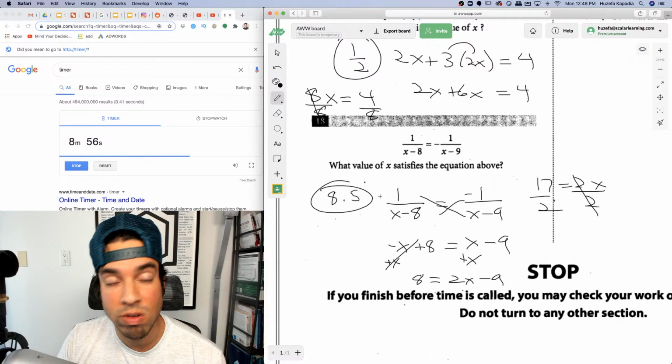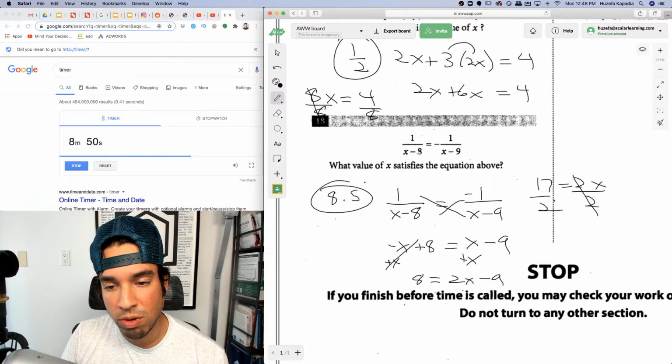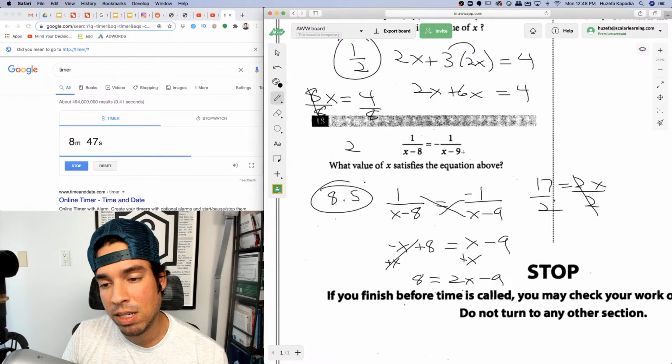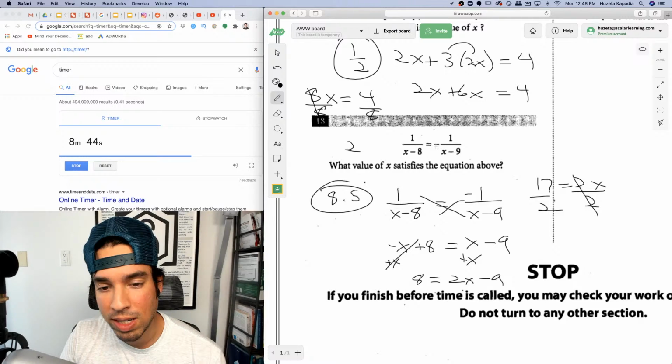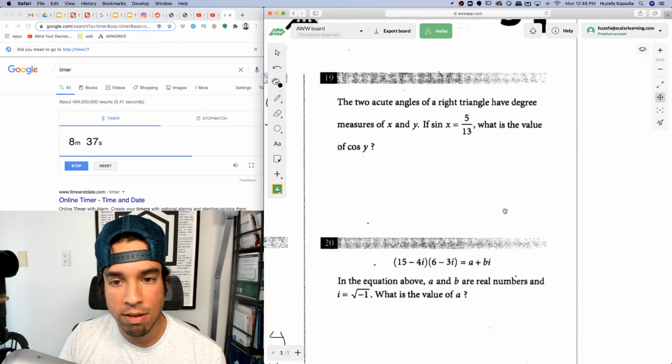But now I'm just going to double check. 8.5 minus 8 is 0.5. 1 divided by that is 2. On this side, 8.5 minus 9 is -1/2. 1 divided by that is -2, but then we got a negative, so it makes it +2. So both sides would equal 2. Therefore, the solution is validated. 2 questions left, 8.5 to go.